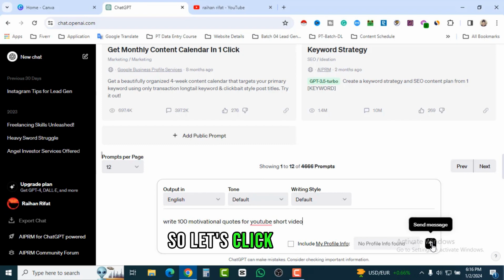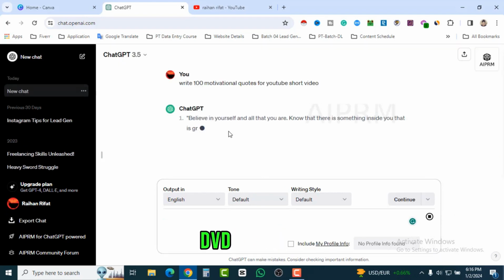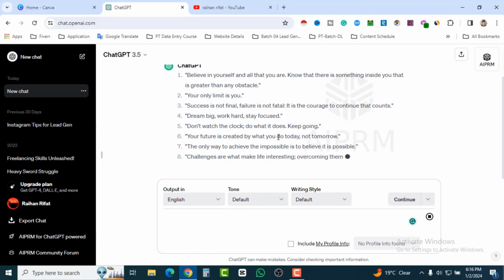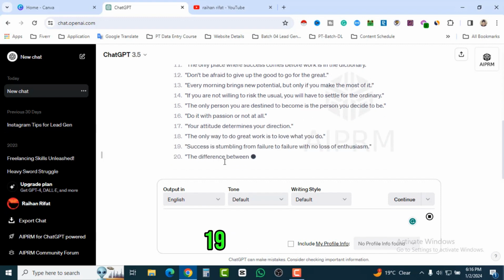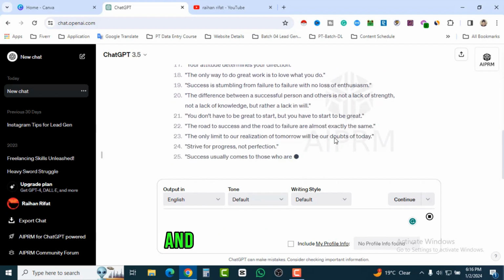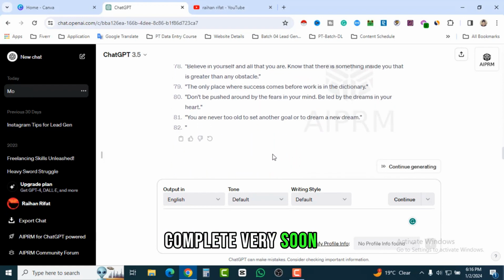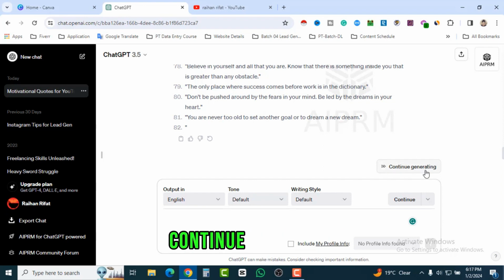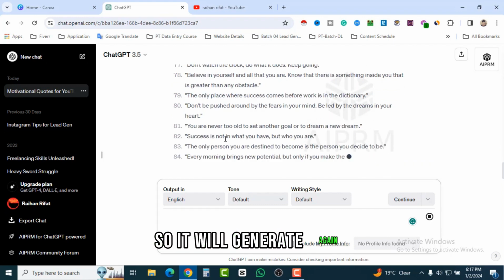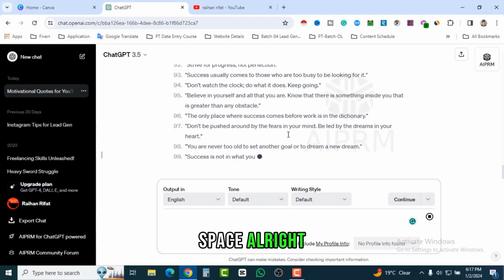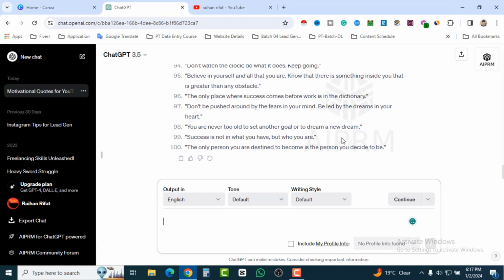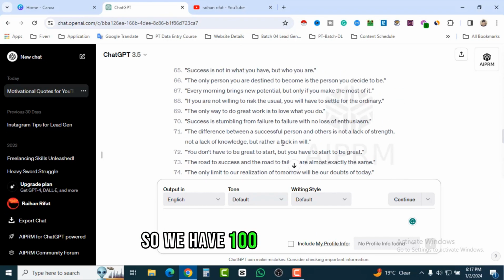So let's click on send message, and ChatGPT will give us hundreds of motivational quotes. ChatGPT is writing here, you can see 14, 15, 16, 17, 18, 19. Let's wait and it will complete very soon. Here you can see 81, 82, and it's going to stop. Don't worry, just click on Continue Generating and it will generate again. This is how you can write any quotes or motivational speech. Here you can see 99 and 100. Wow, fantastic. We have 100 motivational quotes.